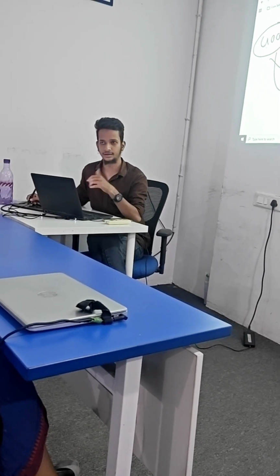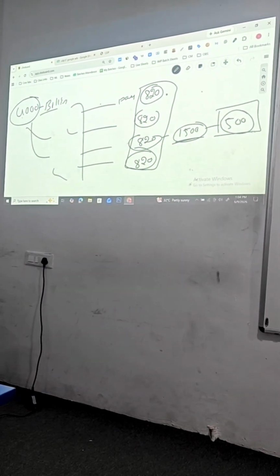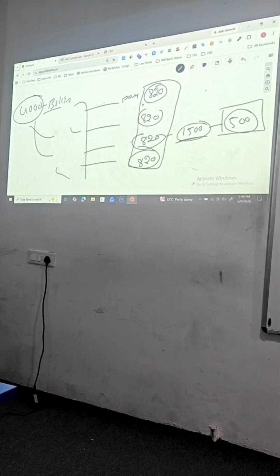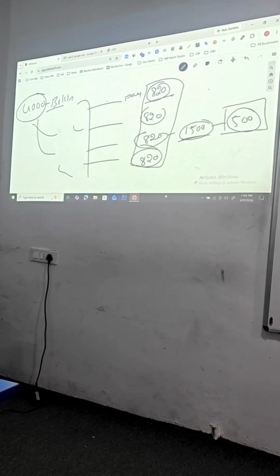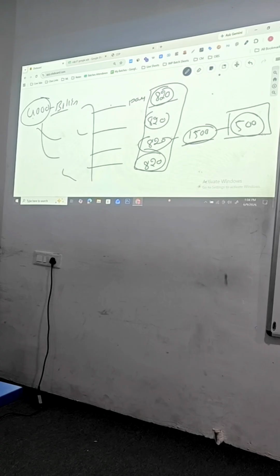Download the Google Ads app on your mobile. Log in with the same email ID. You can do basic things from your mobile app. Clear? What is the budget for the search campaign? 820 plus GST. Any doubts? Anyone? Okay.